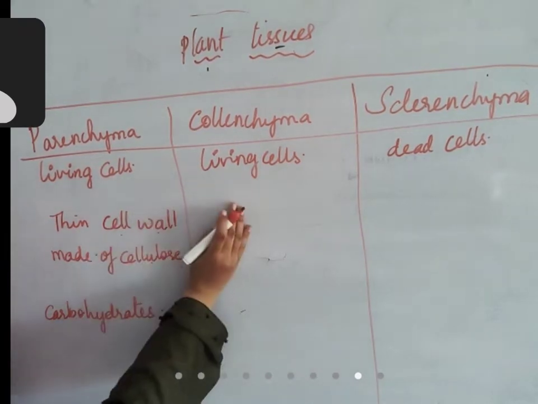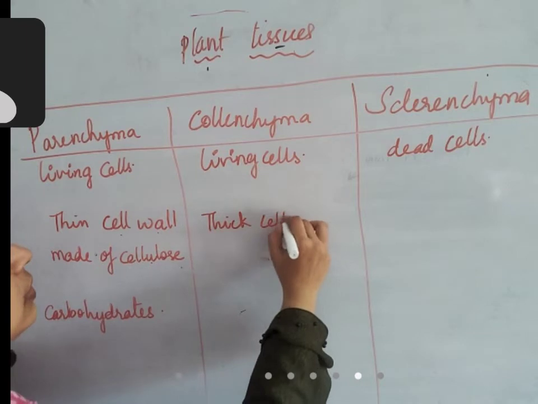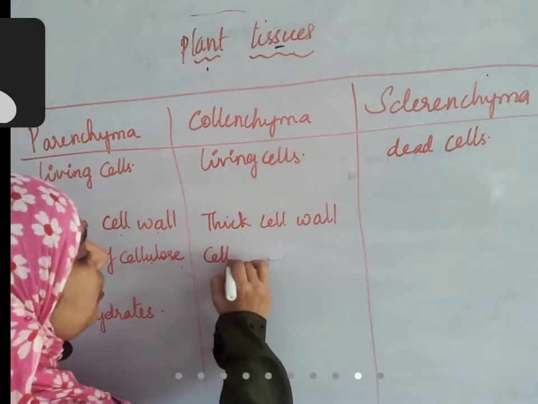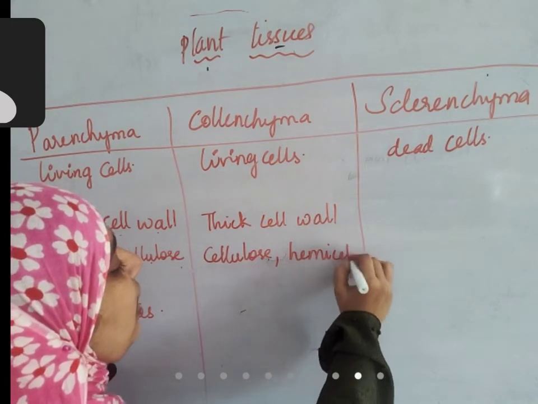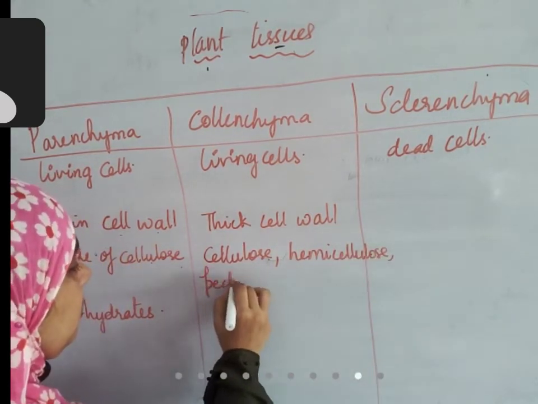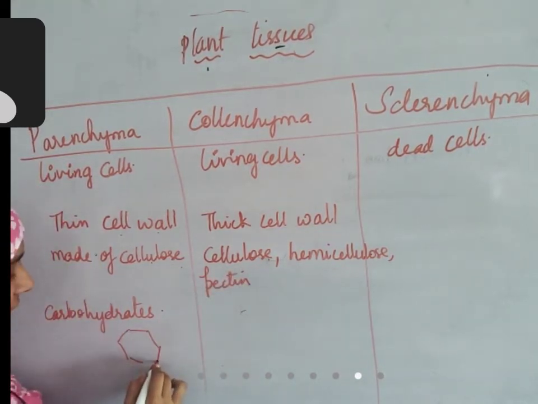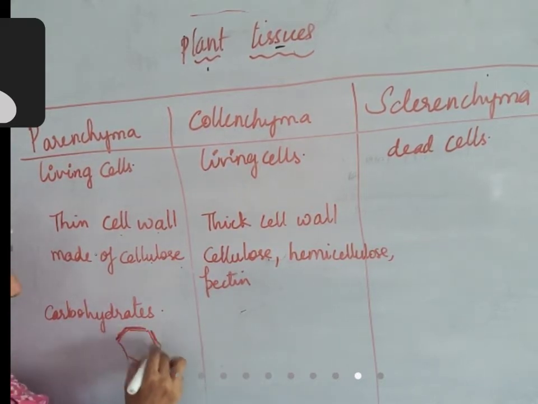Coming to collenchyma, it has a thick cell wall because of secondary cell wall depositions, and as a result they have cellulose, hemicellulose, another carbohydrate, and pectin. The primary cell wall is already present. Over that the secondary cell wall will deposit. So cellulose will already be present. Over that again hemicellulose and pectin will all be deposited.